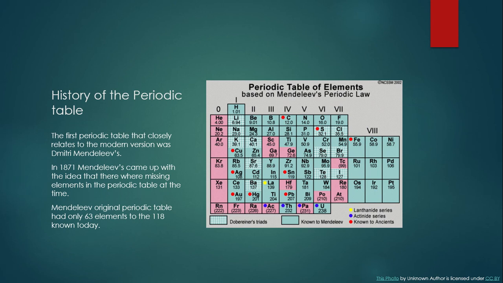Dmitri Mendeleev was a 19th century chemist and theorist who was influential in the creation of the periodic table. During this time, the 60 known elements were arranged by atomic weight, with the lightest at the top and the heaviest at the bottom. But Mendeleev and a couple of his closest peers sought to create a better table. They created the first periodic table, which wasn't arranged by atomic weight, but arranged periodically.